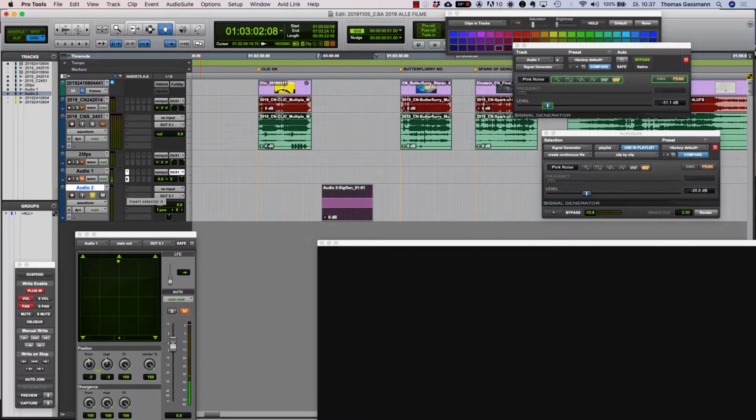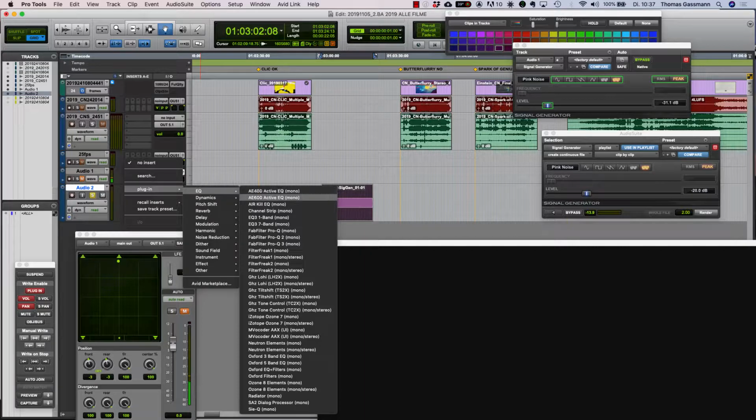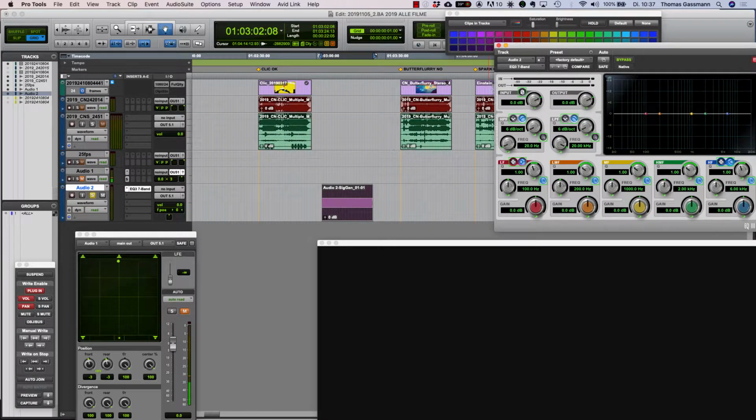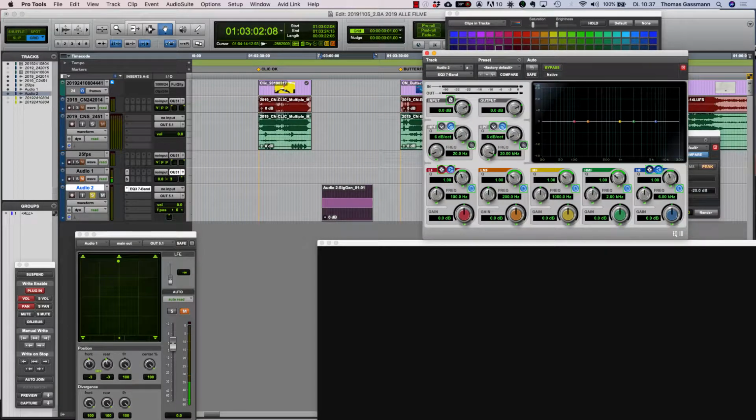I insert an equalizer. I'm going to use the EQ3 7-band for this, and I will activate the low pass and the high pass filter. I'm going to set the Q to a narrow 18 or 24 dB per octave. Same with the low pass filter.